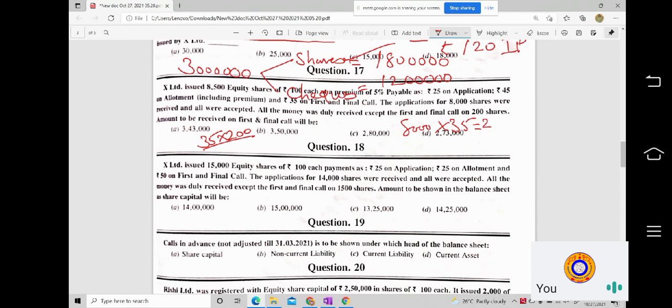See, again, you people are making the mistake. What I'm asking, what you are saying. I'm asking you if you multiply 8,000 into 35, what value you'll get. First answer the question I'm asking, then you can give the answers. Yeah, 2 lakh 80. Okay, fine. So it is 2 lakh 80,000.